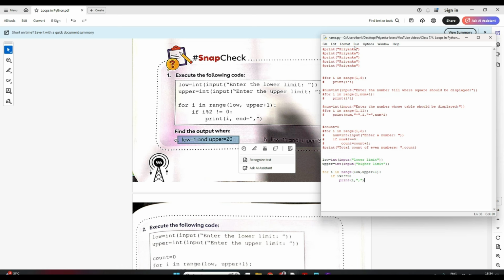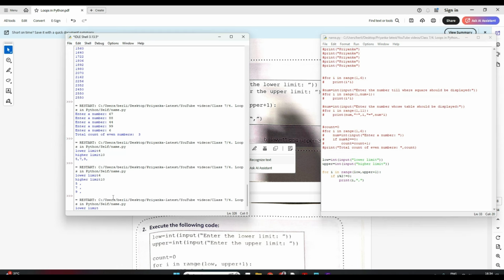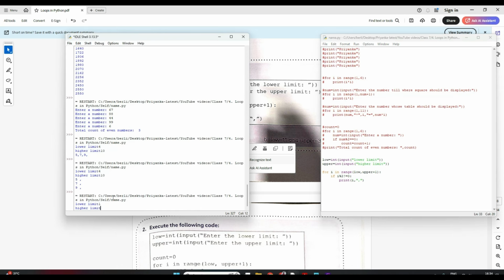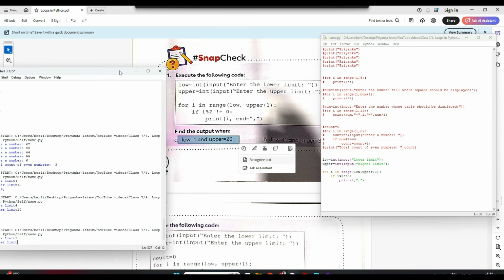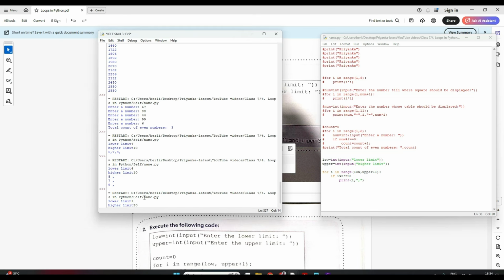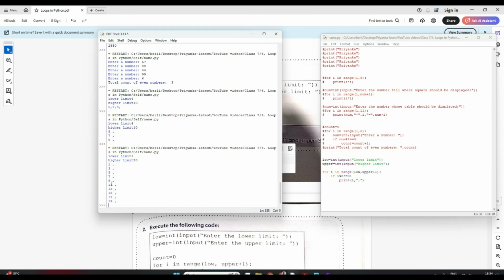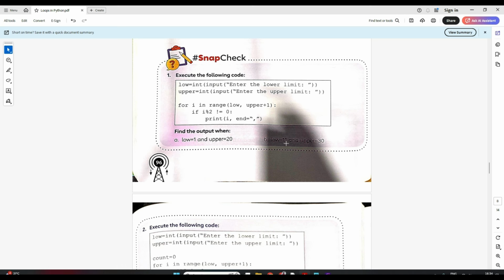Now let's try to run this and see if I put 1 and 20. Upper limit was 20, right? So see, it will print 1, 3, 5, 7, 9, and so on. Clear? Similarly for 11 till 30 it will print all the odd numbers, correct? So is this program clear?